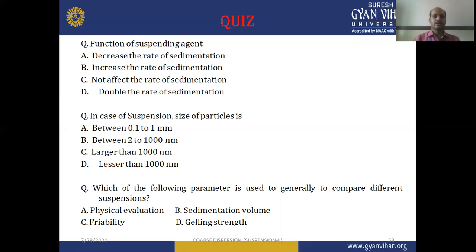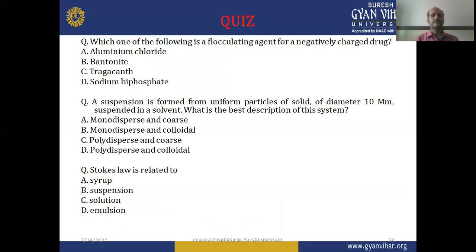Question number 3. Which of the following parameters is used to generally compare different suspensions? A option is physical evaluation, B is the sedimentation volume, C is the friability, and D is the gelling strength. So we have to select the optimal parameter which is used to compare different suspensions. Next one: which one of the following is a flocculating agent for a negatively charged drug? A is aluminum chloride, B is bentonite, C is tragacanth, and D is sodium biphosphate. What is the correct option for this question?